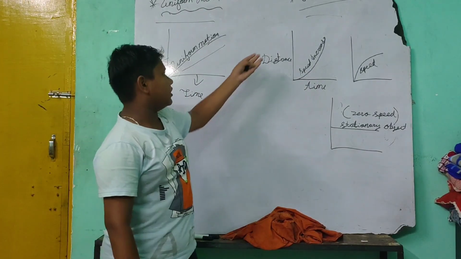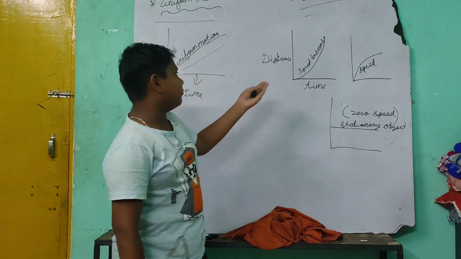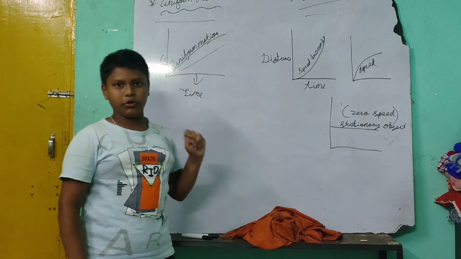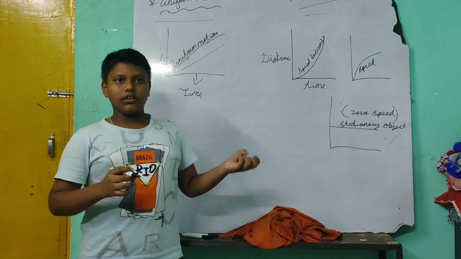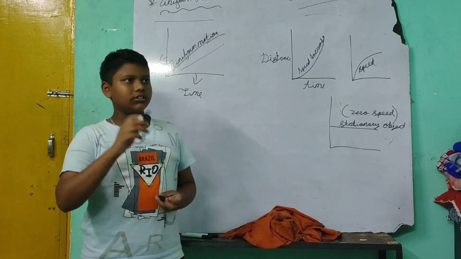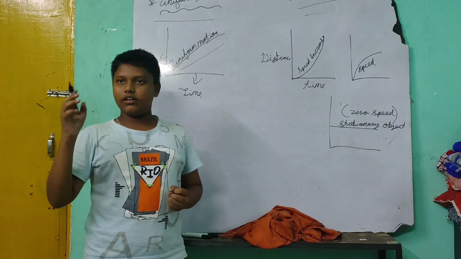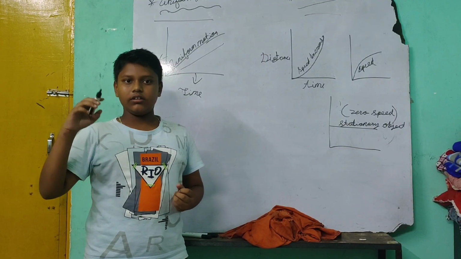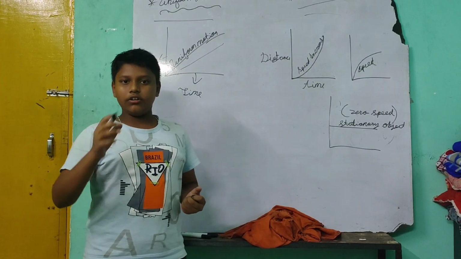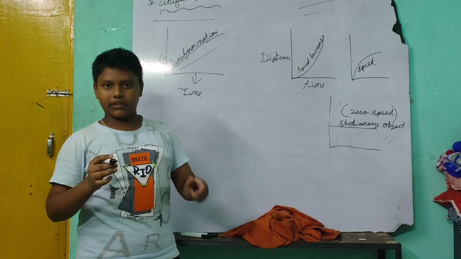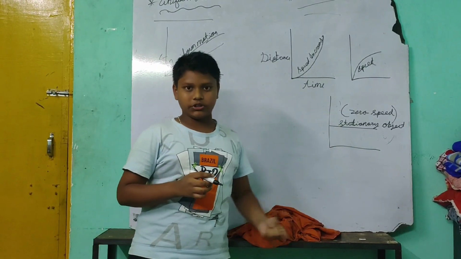So then we start the non-uniform motion, the second part. This is simple, it is the opposite of this motion. The motion which covers equal distance in unequal intervals of time is called non-uniform motion.